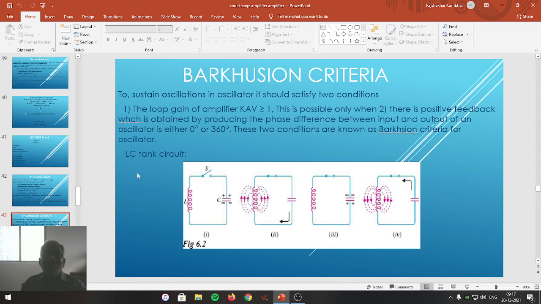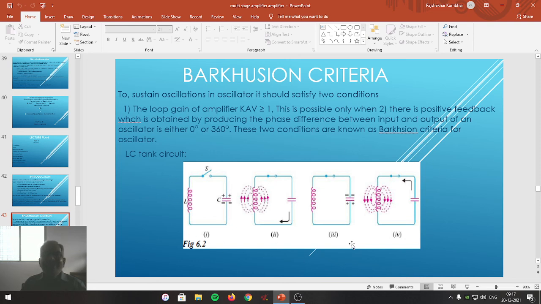These produced oscillations are given as a feedback signal to the amplifier, and if the amplifier satisfies the Barkhausen criteria, that is Aβ greater than or equal to 1 and the phase difference between the feedback signal and the input signal is 0 or 360 degrees, that is positive feedback, then these oscillations get amplified and made available at the output.